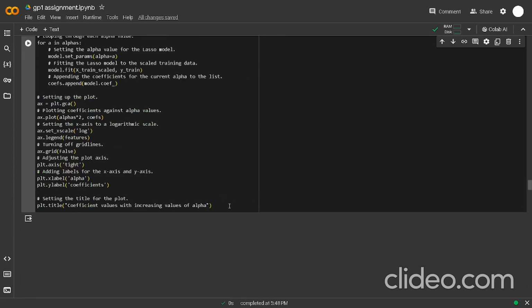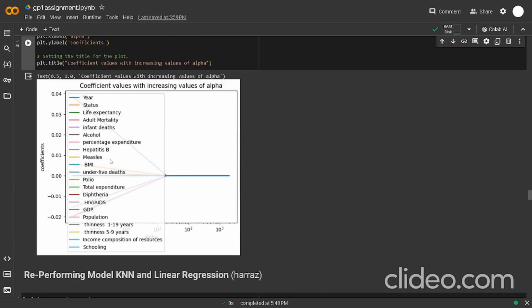This graph demonstrates the effect of regularization on feature selection and can be used for understanding which features are deemed important by the model under different levels of regularization. So this is the graph that shows the relationship between the coefficient values and the alpha values.